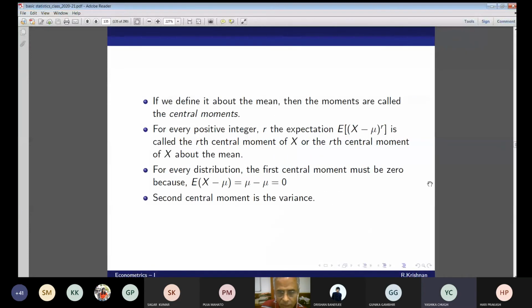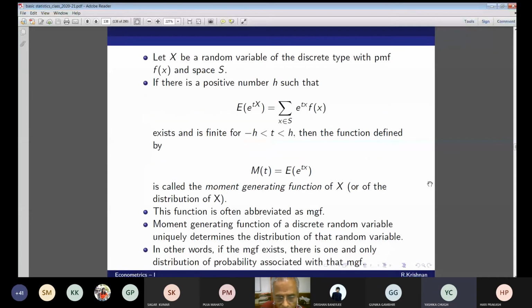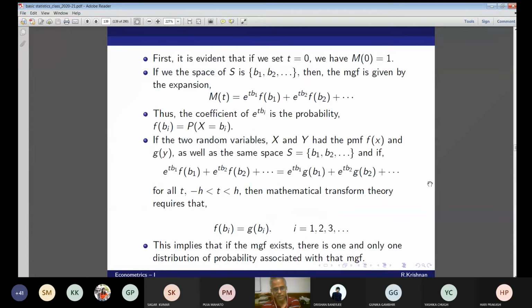Okay, sir. If we defined it about any other point, what will be the manipulation in this function? We have to adjust the formula. Probably that is exactly why. Any other number, we adjust the formula accordingly. Okay. Yes, sir.